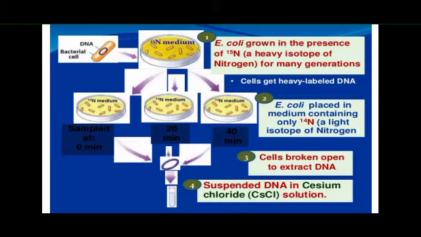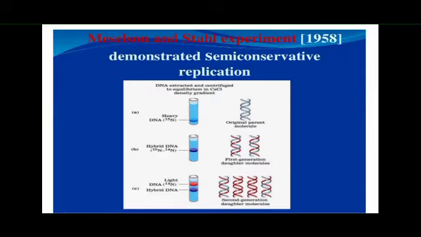As I said earlier, these results are based on the density of the DNA molecule. In the heavy nitrogen medium, you can see here the heavy DNA molecule is suspended at the bottom of the test tube, that is N15, the heavy isotope.